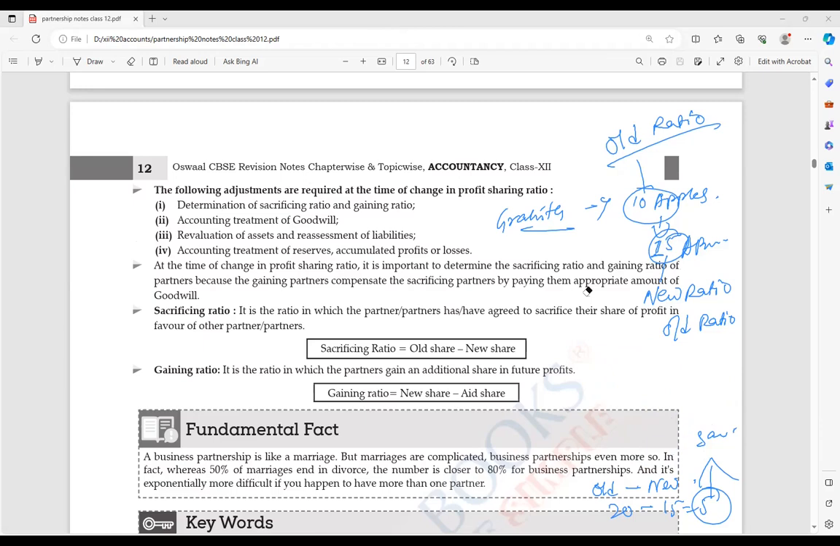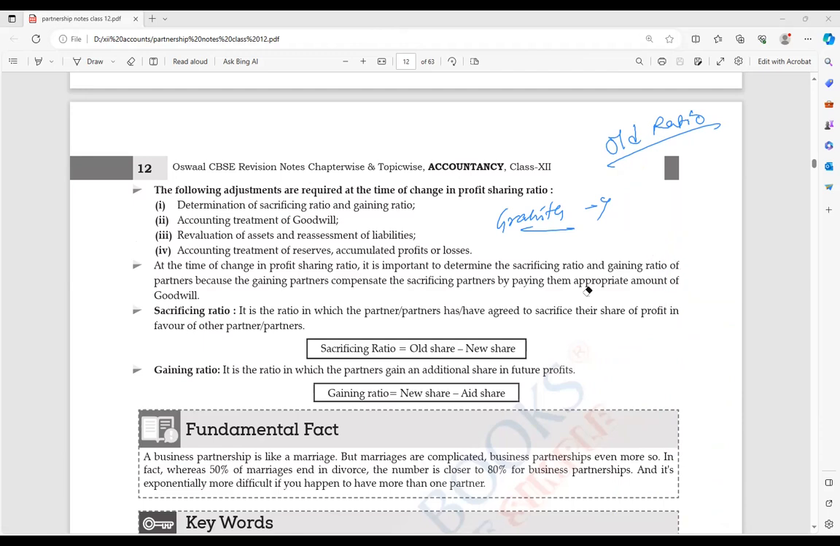Okay. These things, in the opposite manner also, I can find out. How should it be? Say the question given to you is: find out the sacrificing or gaining ratio. We don't know that. Just by seeing the ratio, we cannot find out who is sacrificing and who is gaining. So at that time, what am I doing? Old ratio minus new ratio. Think about what I'm talking. Old ratio minus new ratio. This is the formula we follow when we are finding the sacrificing ratio, correct or not?